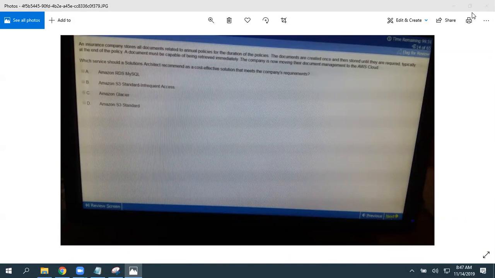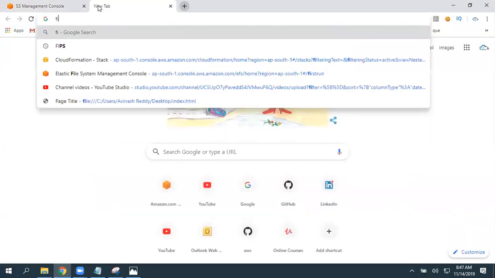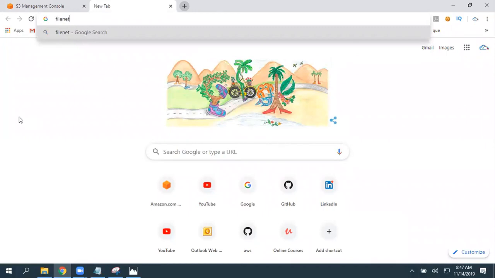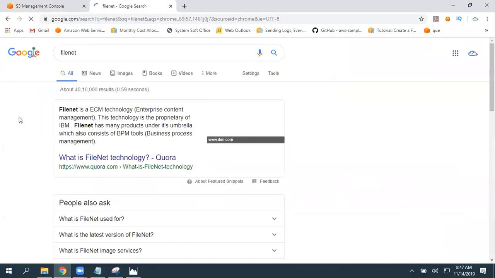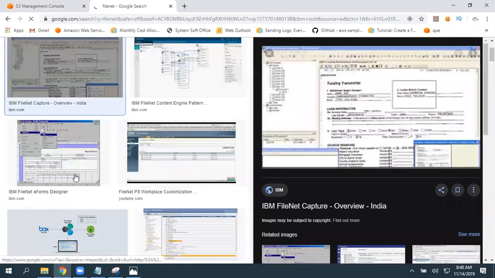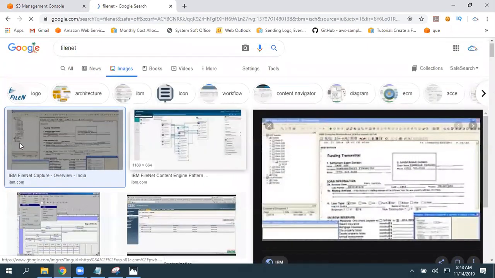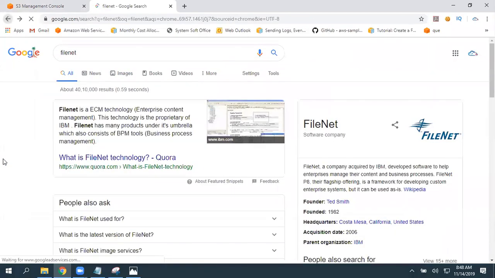S3 with FileNet. FileNet, I'm not sure about that, Vijay. I've never come across FileNet. What is that? FileNet Enterprise Content Management. Content management, business process management. Yes, you can. So unless I completely know about that, I cannot comment on that, but I'll definitely look into that, Vijay.